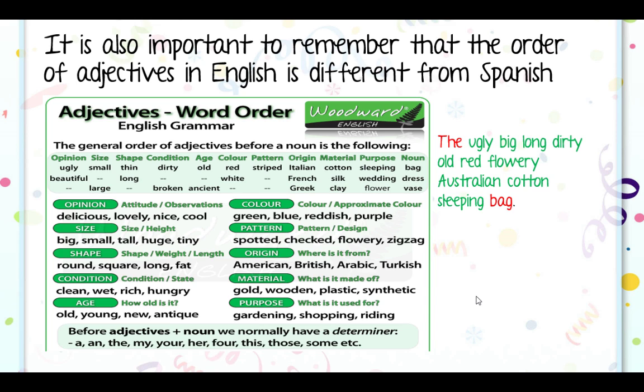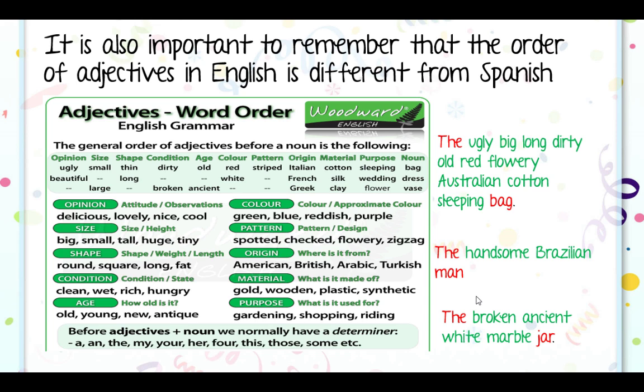You see how weird it is? ¿Ven lo raro que es? That's not normal. The handsome Brazilian man. And now that's very different. El guapo hombre brasileño. O el hombre brasileño bien guapo. Sería como en español. Something like that. That's normal. The broken ancient white marble jar. That's very, very different. Broken ancient white marble ya es bastante inusual. We just would say broken ancient white jar as a maximum. Okay? Good.